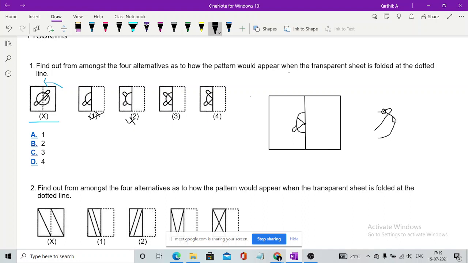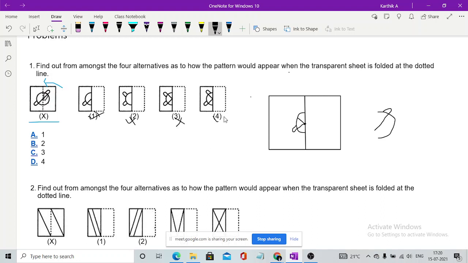This does not have a line, only the below part has a line. Now the thing is, the folding does not mean that it is a mirror image. Whenever you have the mirror image, there might be a chance that this part may go in the upper zone, but it is not happening. But whenever you could see the image number 3, you can see the line which is coming from the center is joining the upper part, which is not possible. So option 3 is also wrong.